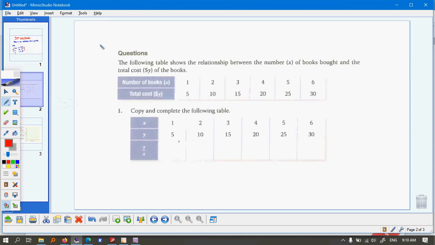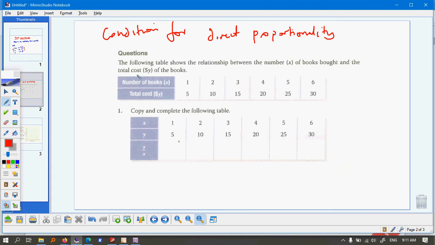Now, one of our aims today is how do we establish a condition for direct proportionality. So if you're given values of a number of quantities, how do you know if those quantities are directly proportional? One, we are going to use tables. So we are going to determine from a table of values whether any two values are directly proportional.